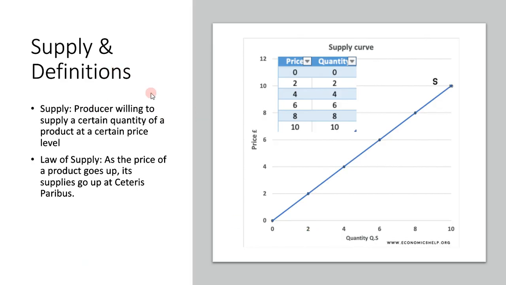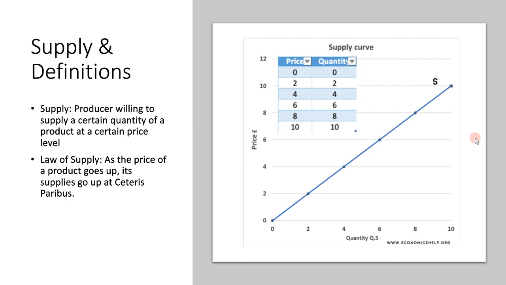So, supply. This is the supply curve. As I said earlier, producers are willing to supply a certain quantity of a product at a certain price level. The law of supply is pretty similar to the law of demand, but in reverse. As the price of the product goes up, its supply will go up as well.